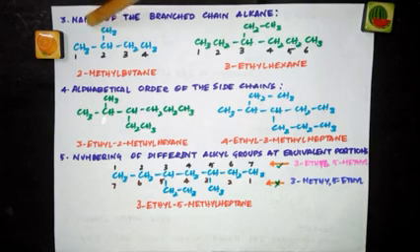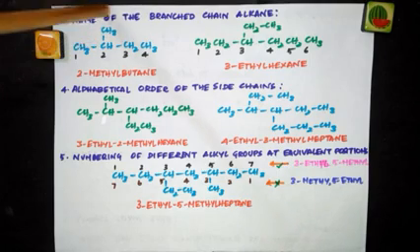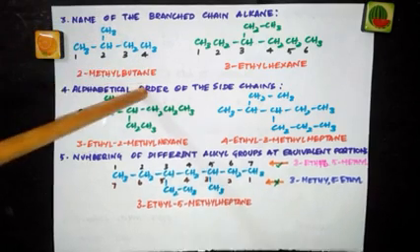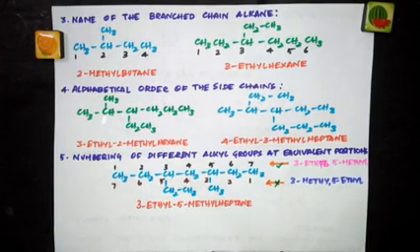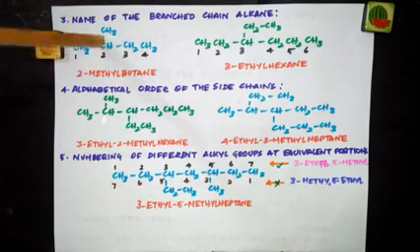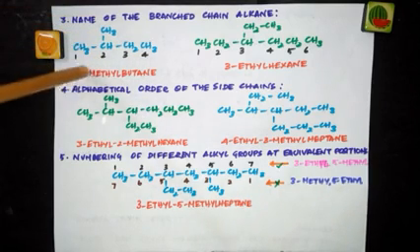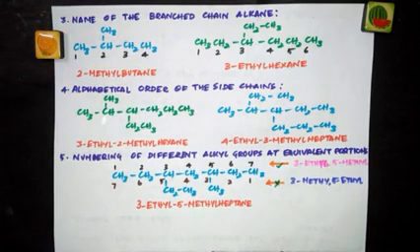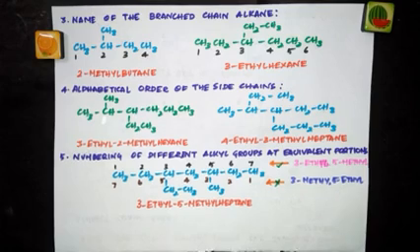Now you have to attach the substituent name. You have to prefix it, which means you have to attach it in the front. So what is the name of the substituent? Methyl. So methylbutane. While doing that, you have to mention the number of the carbon to which this substituent is attached. To which carbon is it attached? Second carbon. So 2-methylbutane. This is the proper way of naming the branched chain alkane.